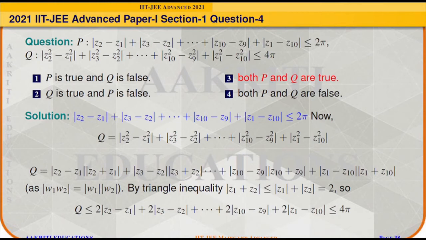And we have already proved that statement P is less than or equal to 2 pi, so Q will be less than or equal to 4 pi. And hence we will get statement Q, modulus of Z2 square minus Z1 square, and so on, up to modulus of Z1 square minus Z10 square, will be less than or equal to 4 pi. So statement Q will also be true, and hence both P and Q are true. So option 3 is correct.